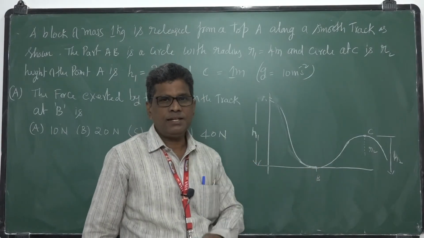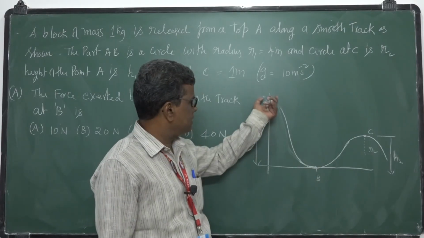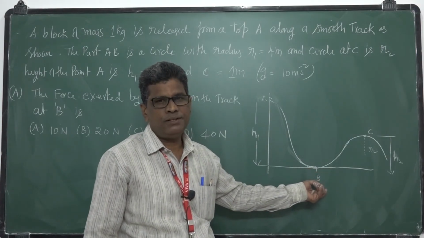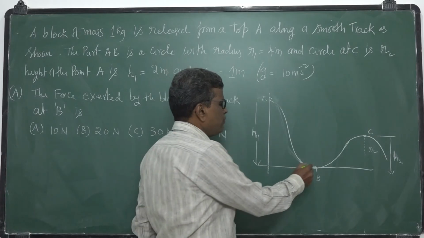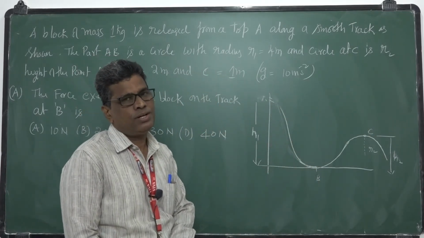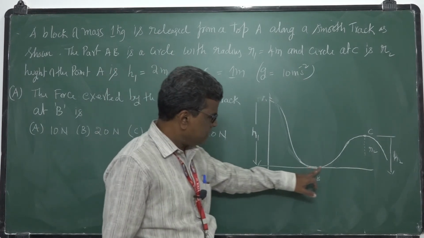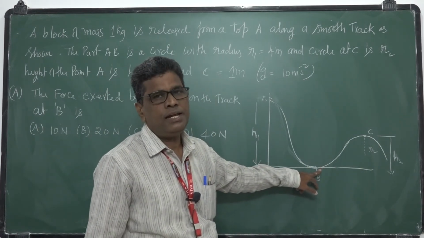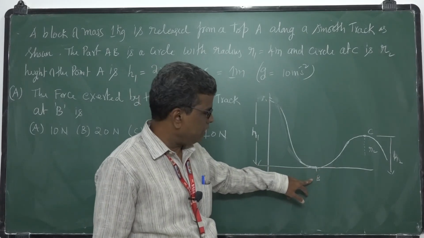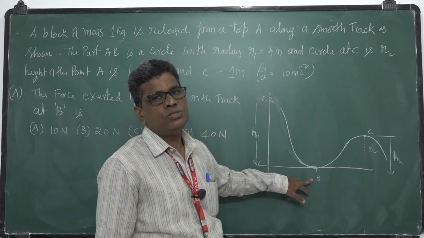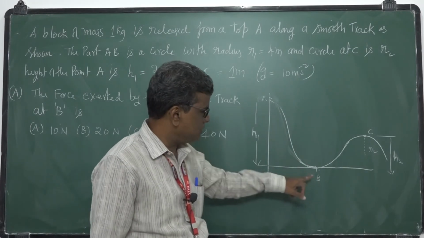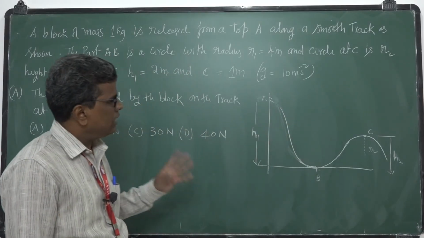So its mechanical energy is conserved. Its potential energy is converted into kinetic energy at the point B. At B potential energy is 0, still it possesses kinetic energy.